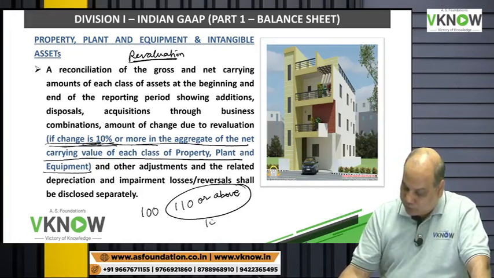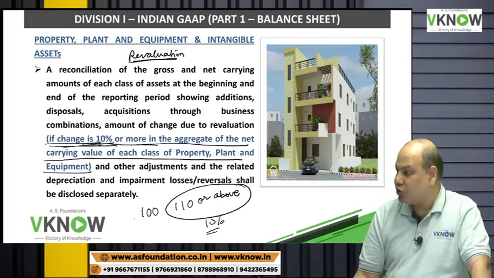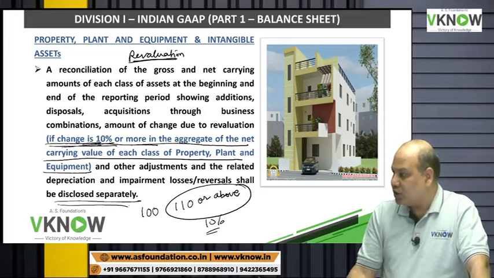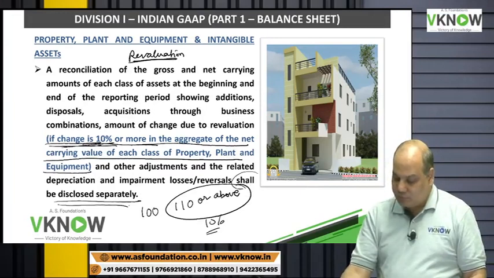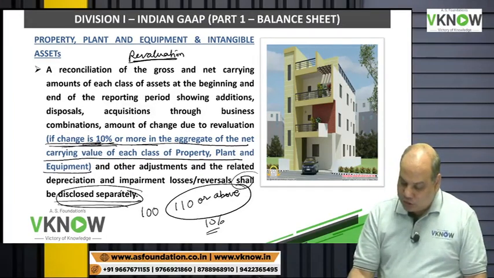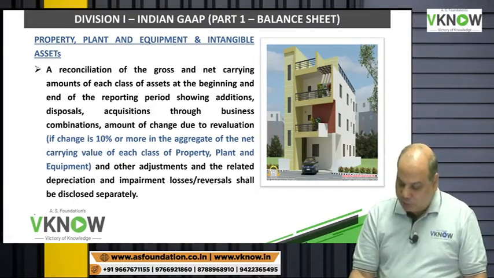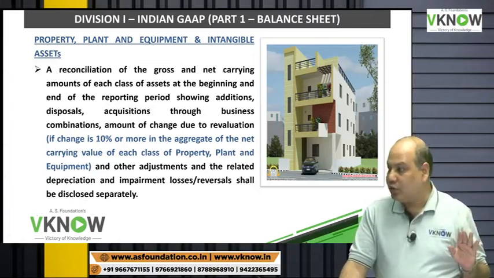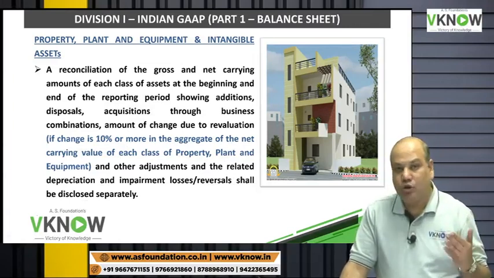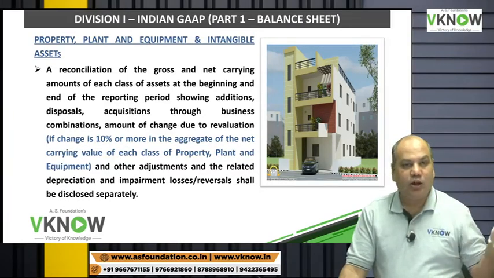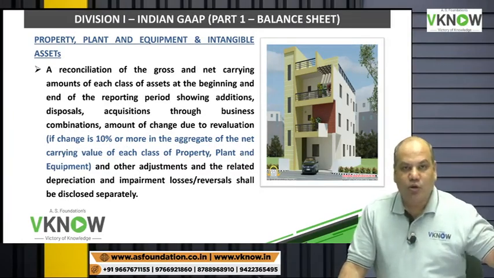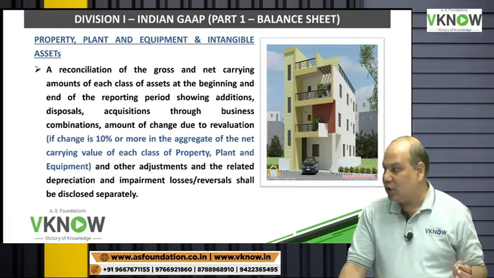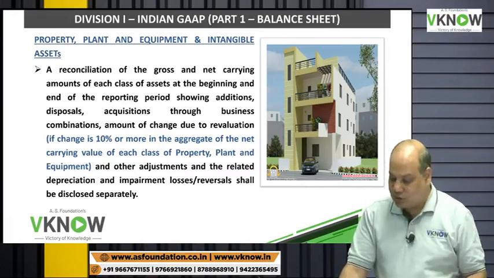So it is 10% or more. Then it shall be disclosed separately. If you have revalued PPE and the amount of revaluation is 10% or more, either on the upward side or downward side, then it will be disclosed separately.